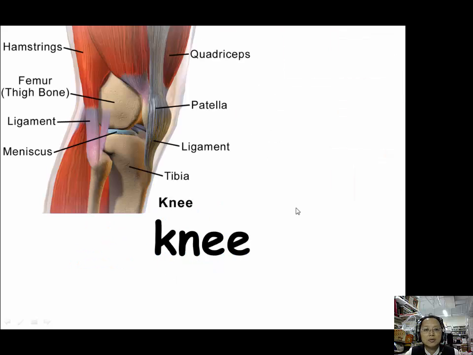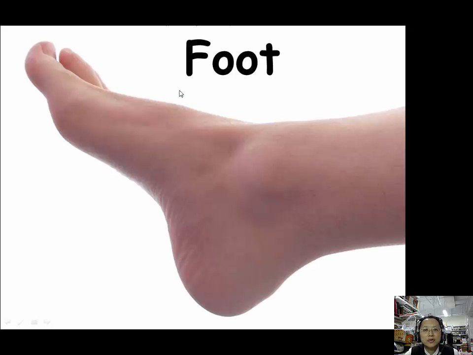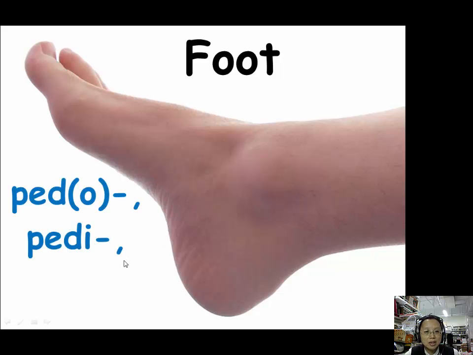For joint, we use arthro or articulo. For knee, we use gono, and for shin and the leg, we use cruro. For foot, we use pedal, pedo, pedi, and podo.